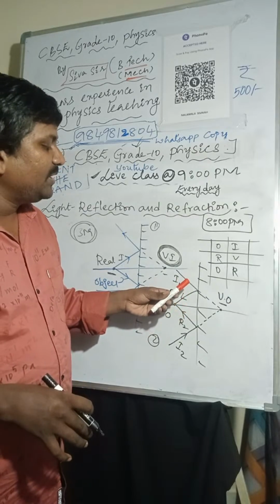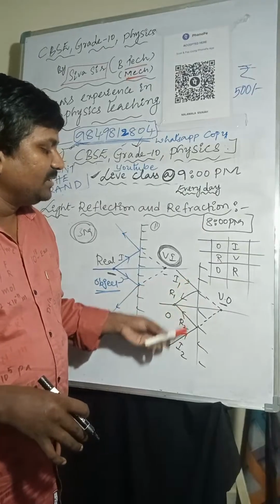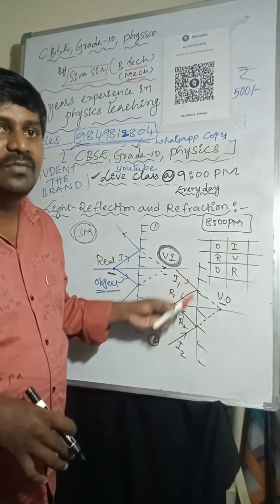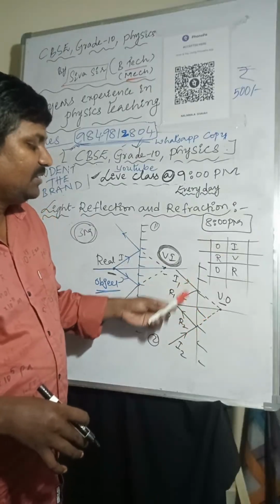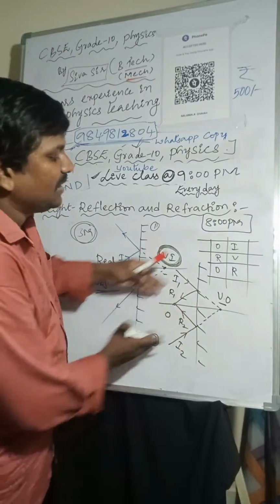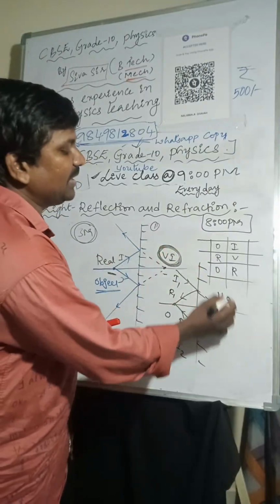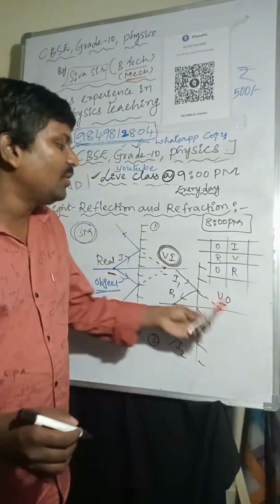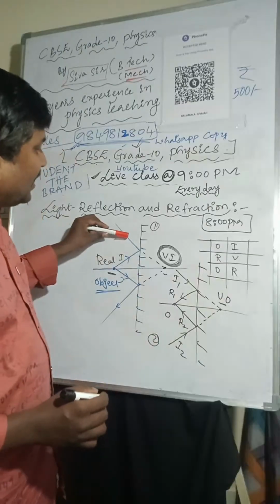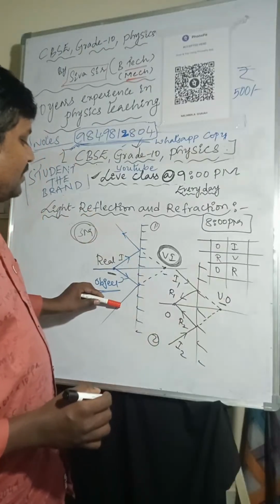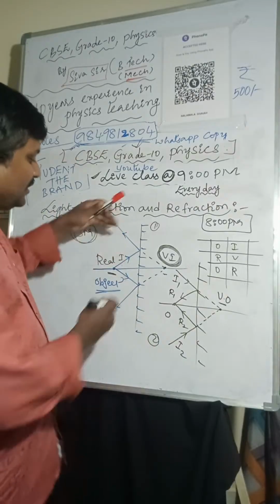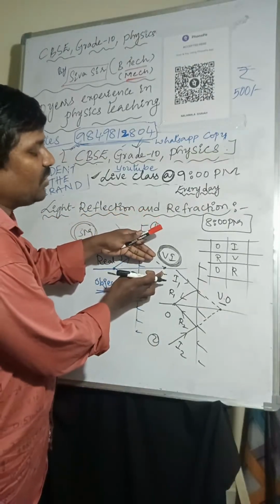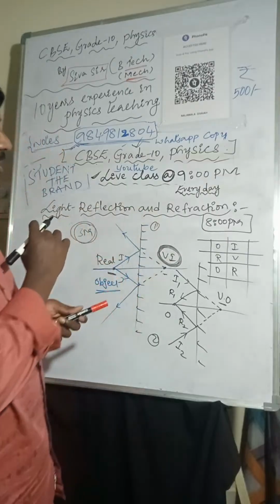The point of intersection of extended incident rays, these are the extended incident rays, we are extending those incident rays and they meet at one point, is the virtual object. The point of intersection of reflected light rays, when they meet at one point, gives the image.